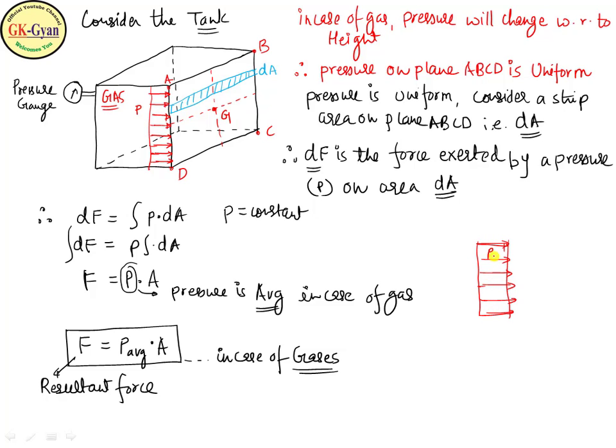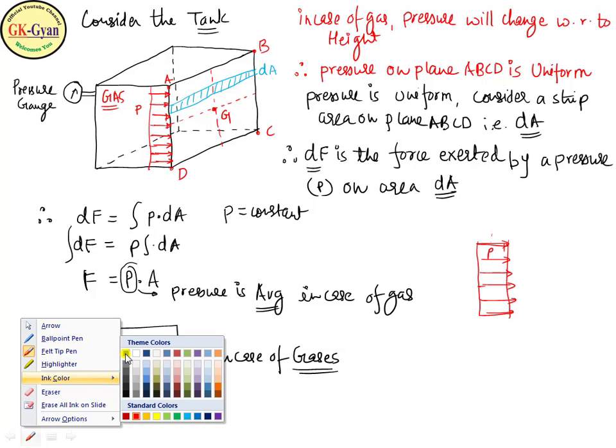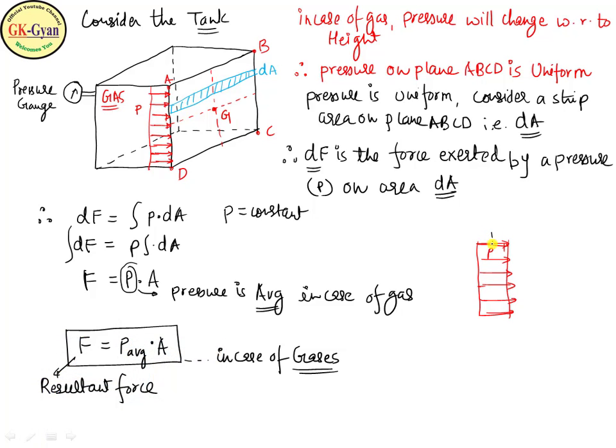This is uniform, so mark the center of pressure for the pressure distribution. It will be CP, somewhere here. Center of pressure. Since the pressure distribution is uniform, the rectangle is also uniform, so we mark the center of pressure somewhere here.